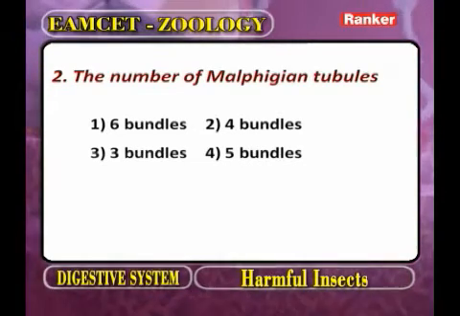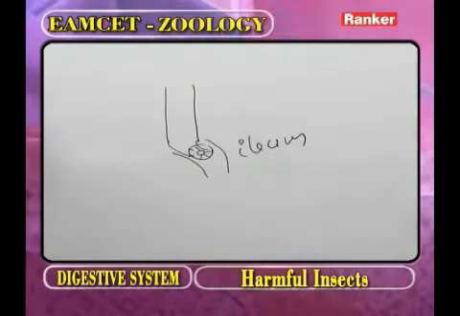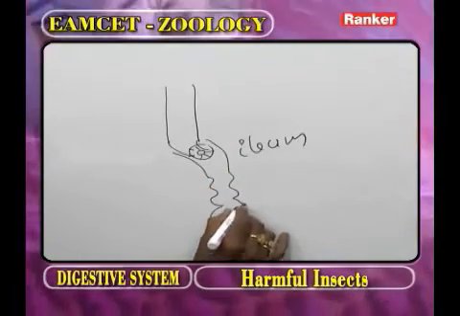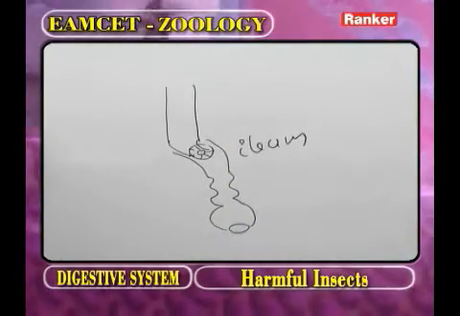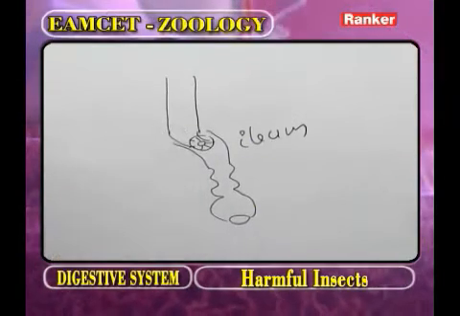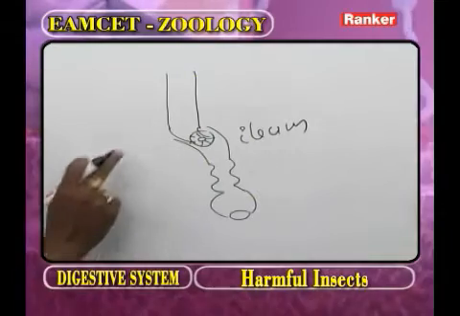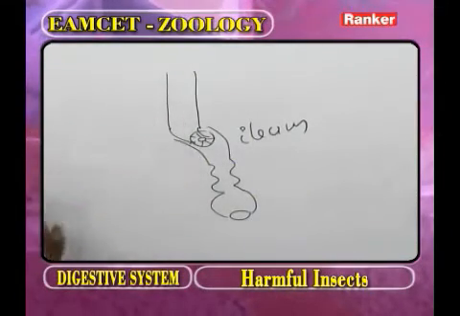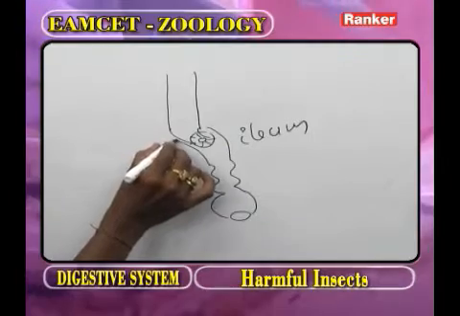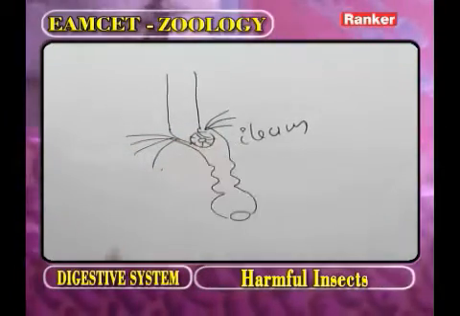In the hindgut, this part is the ileum, followed by the colon, followed by the rectum, which opens out through the anus. Between the posterior part of the midgut and the ileum of the hindgut, the Malpighian tubules are present.